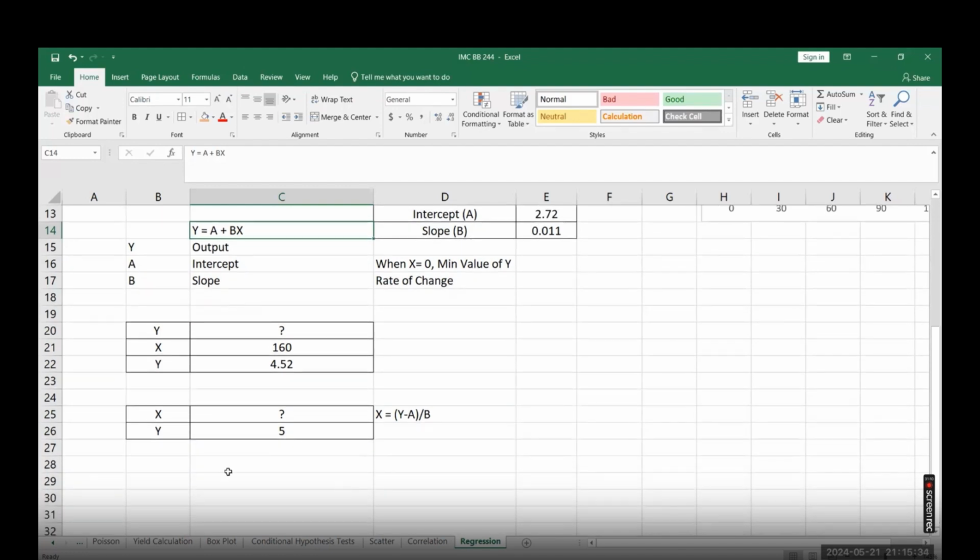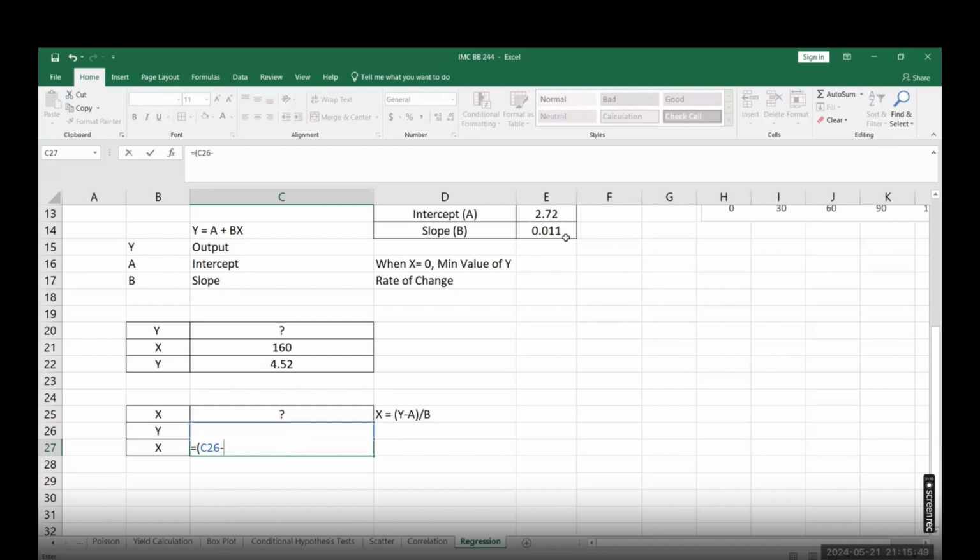Now I want to identify what is the value of x. So you can easily identify this. X is equal to y is how much? 5 minus a 2.72, bracket close, divided by b, which is 0.11. So it will take approximately 202 days for a baby to become 5 kg, and according to that you can plan the vaccination.